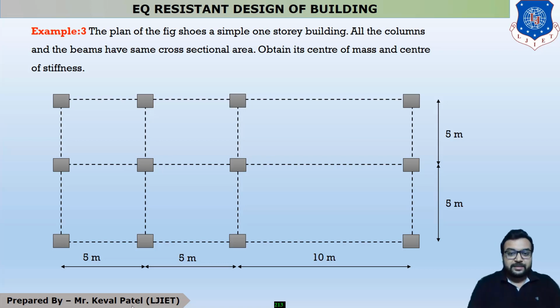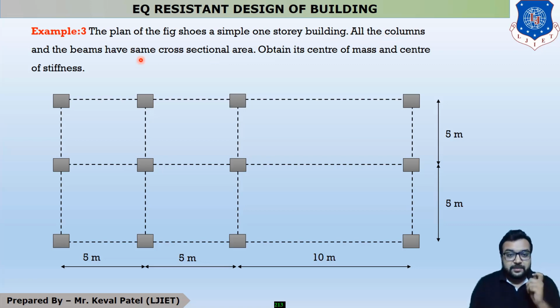In example number 3, the question is: the plan of the building shows a simple one-story building. All the columns and beams have the same cross-sectional area. Students, why is this clarification in the question?